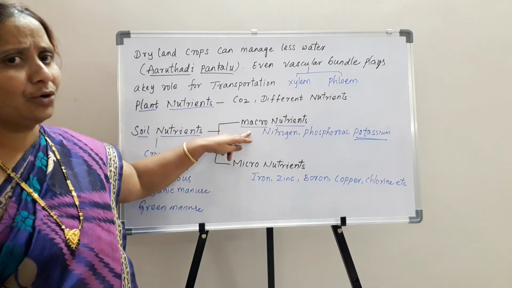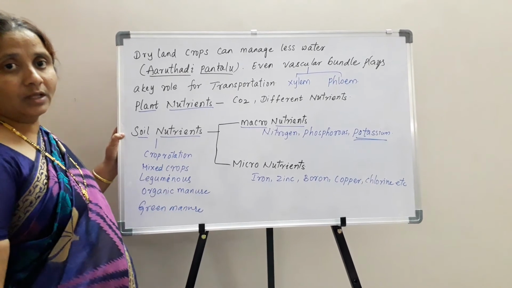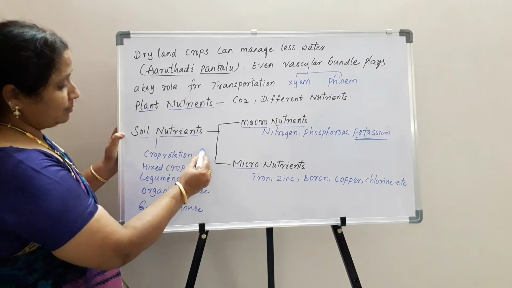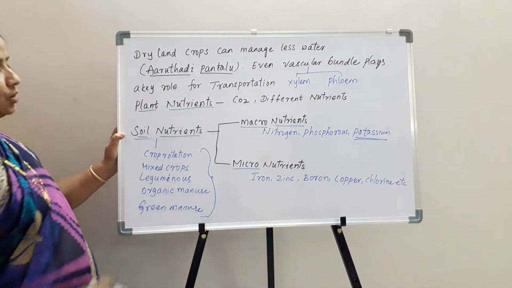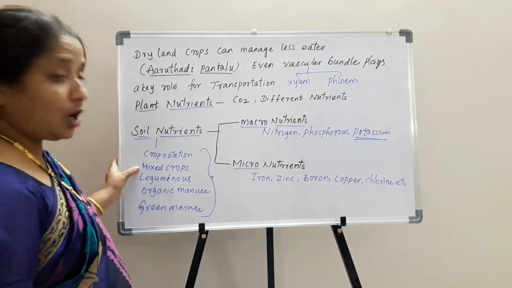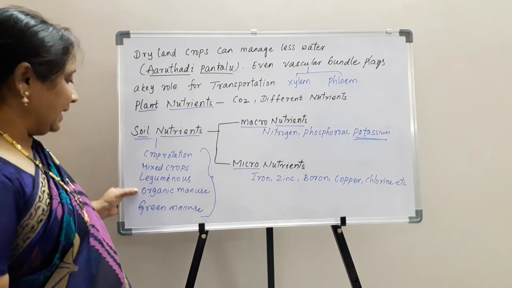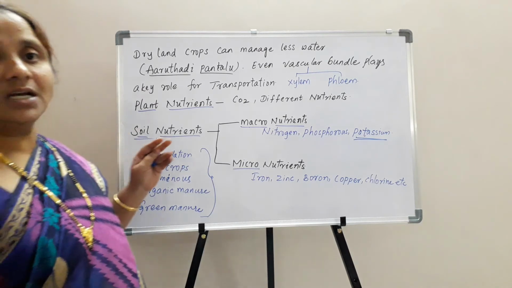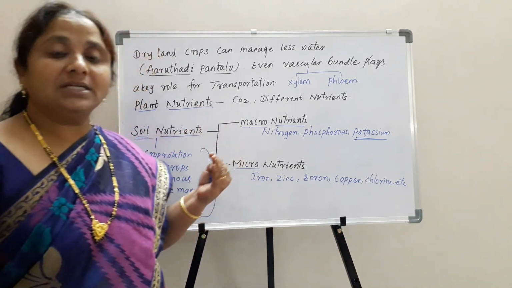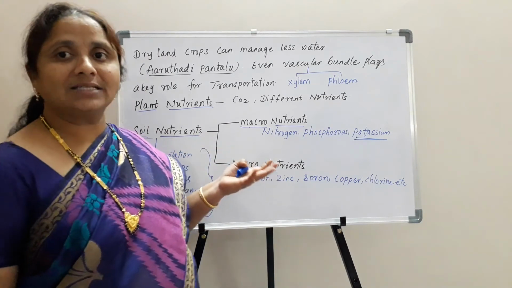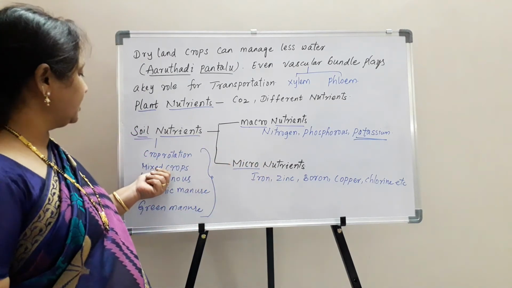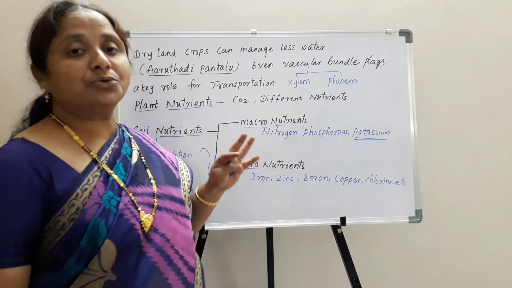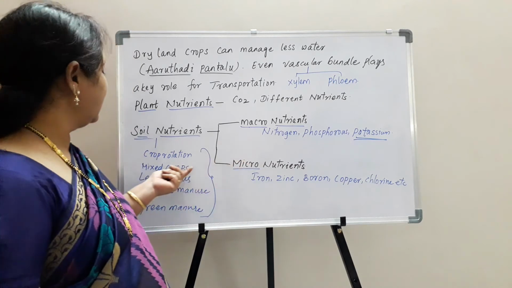Along with these soil nutrients, macro and micronutrients, there are some more major factors which affect the nutrients of the soil: crop rotation, mixed crops, leguminous crops, organic manure, green manure, etc. Crop rotation we have already discussed. Growing different types of crops in different seasons in the same field is called crop rotation. Mixed cropping means growing two different types of crops at a time, which produces two different types of yield.